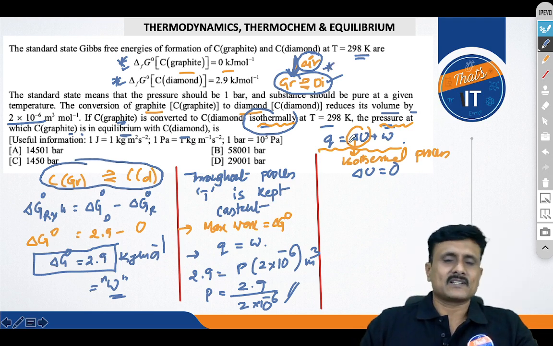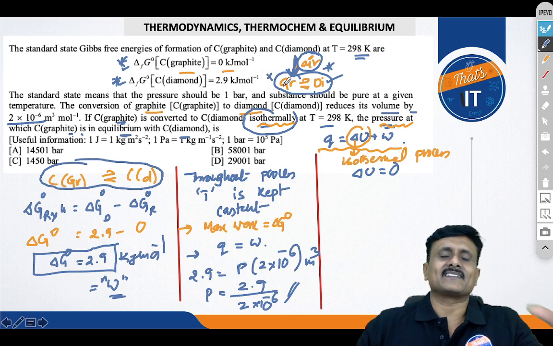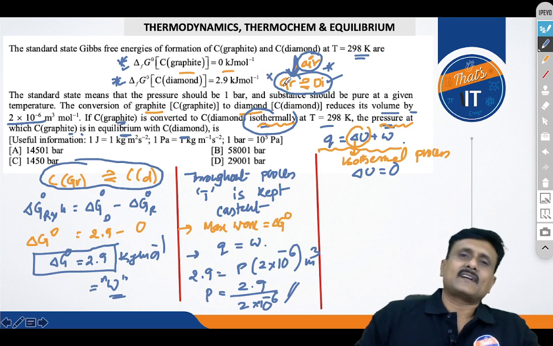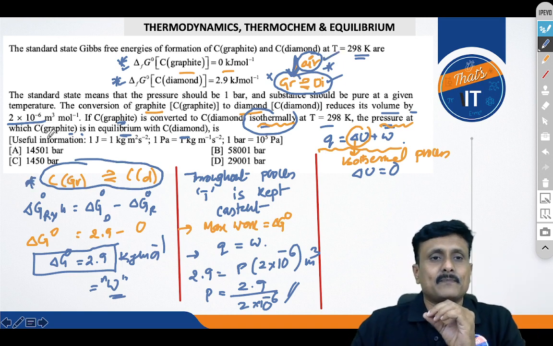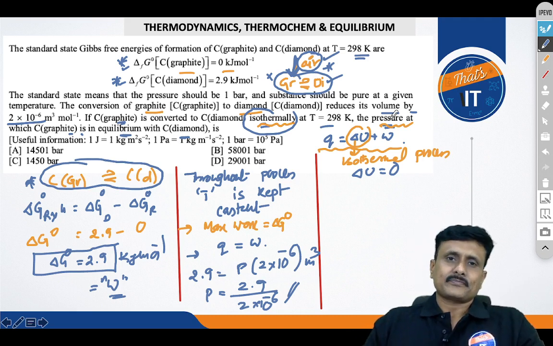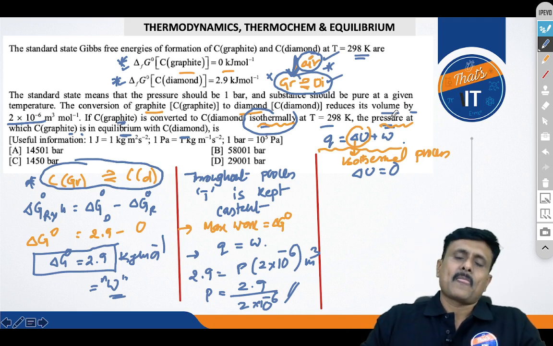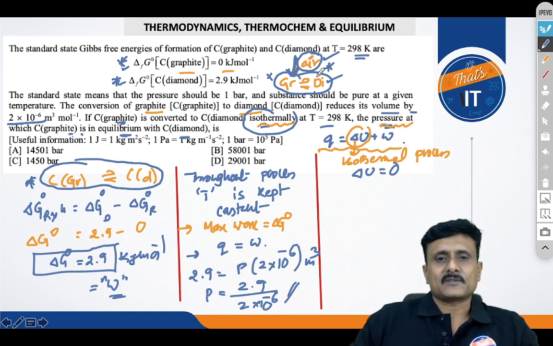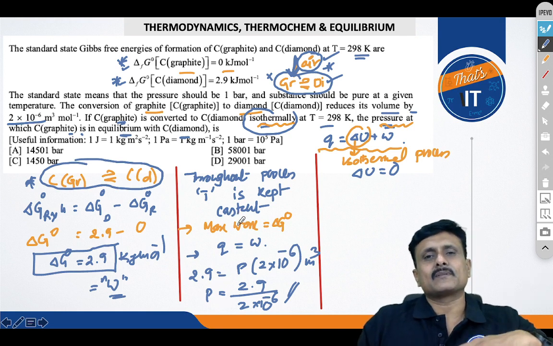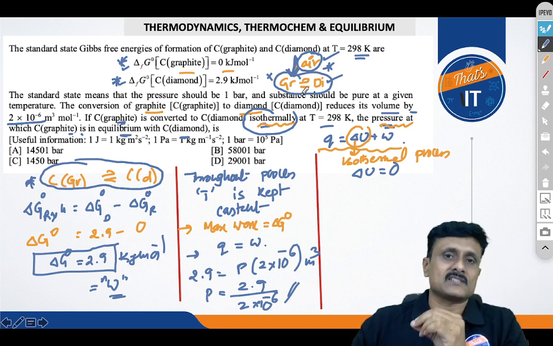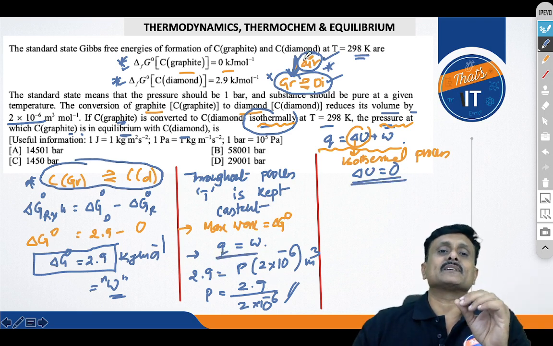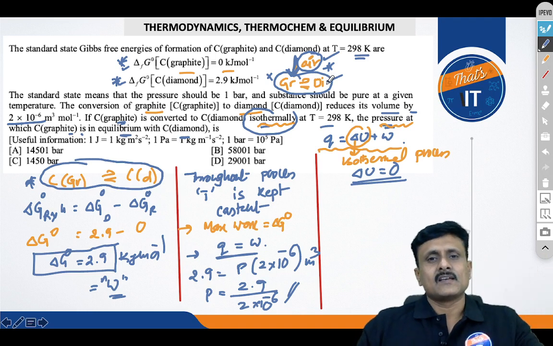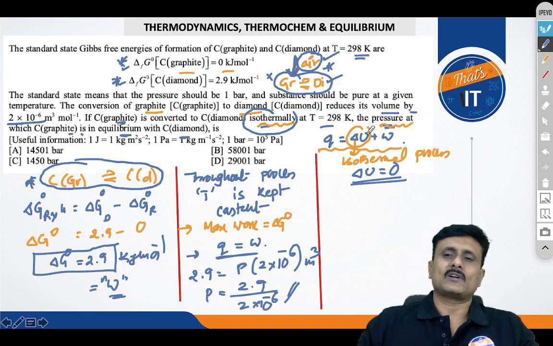That is the beauty of the JEE question. We tried to create here some kind of a scene where you thought that it is related to the graphite and the diamond, but actually this is related to the air, which is exerting the pressure over there, isn't it? Such is the beauty of JEE questions, right? So on the whole, in a nutshell, the pressure that you are calculating is not the pressure at equilibrium. This is the pressure exerted by the air to achieve this equilibrium. That's why we could apply these thermodynamic rules to the air, assuming that the air which is imposing the pressure is behaving like an ideal gas. What a beauty, isn't it?